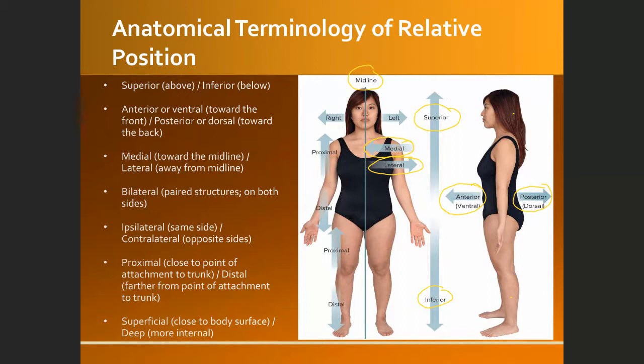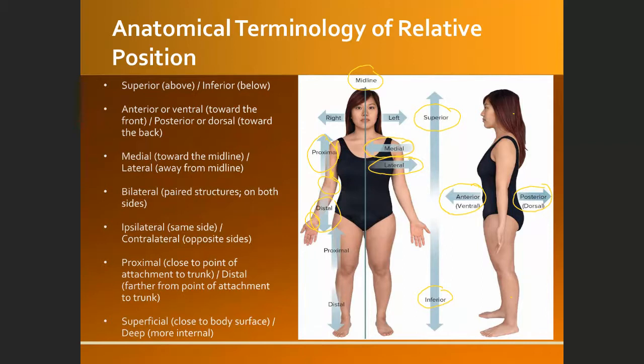Proximal and distal. This is based on the attachment site. Look at this upper limb, the hand and the arm. The upper arm over here compared to the wrist, for example. The wrist will be distal because it is away from the attachment site, while the elbow, if we compare elbow and the wrist, the elbow will be proximal to the attachment site.